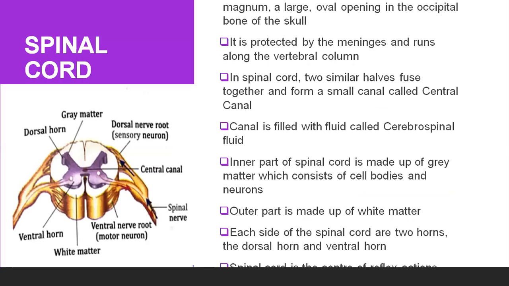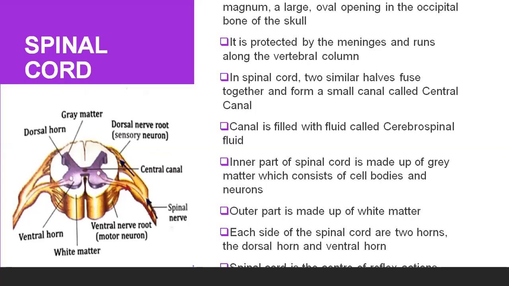Then, as in the brain, I told you that the covering of the brain is the meninges. In the same way, the spinal cord, like the brain, is also protected by meninges and runs along the vertebral column. In the spinal cord, two similar parts have fused together and form a small canal called the central canal. You can see the central canal in the diagram. This canal is filled with a fluid called cerebrospinal fluid. Earlier also I told you that cerebrospinal fluid is in the brain.